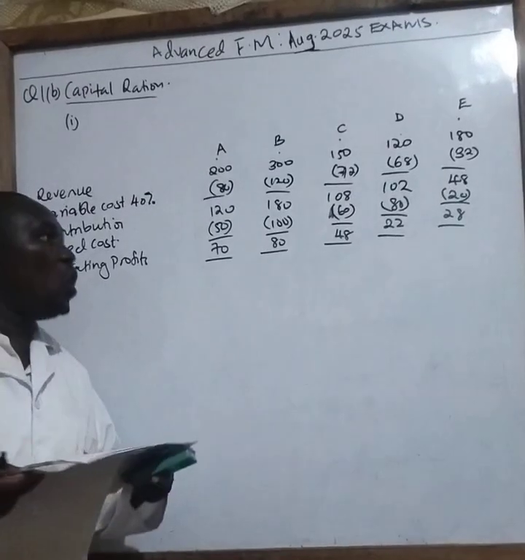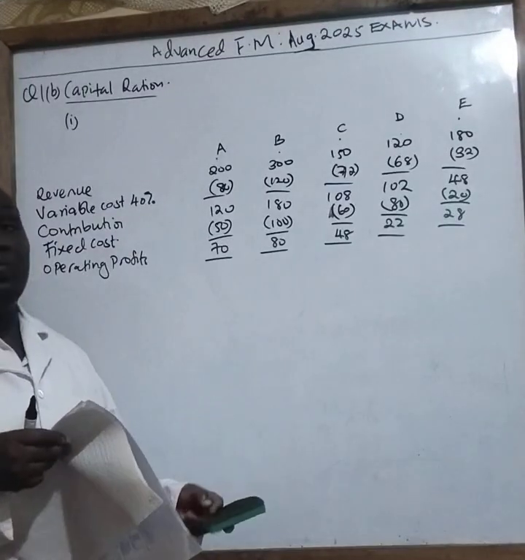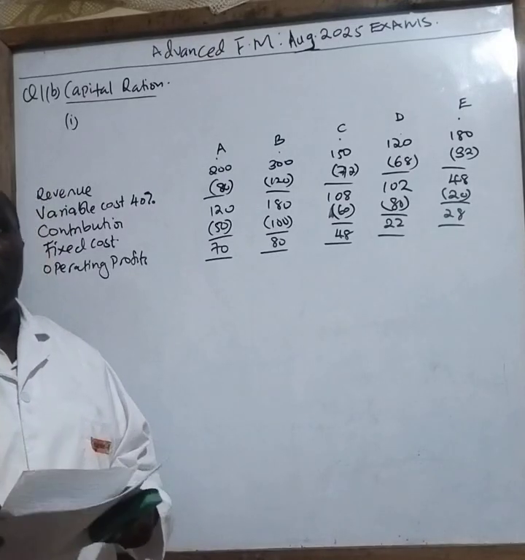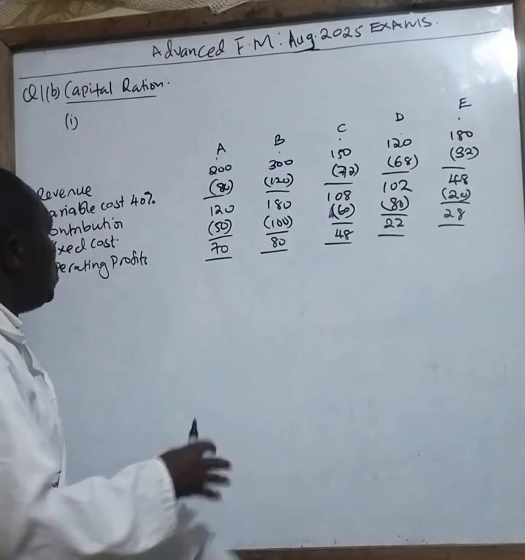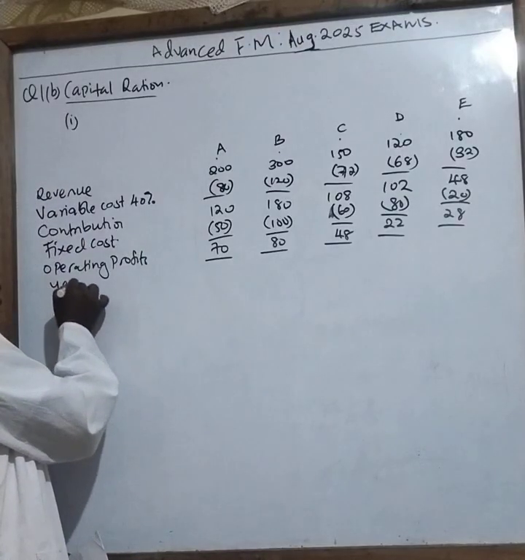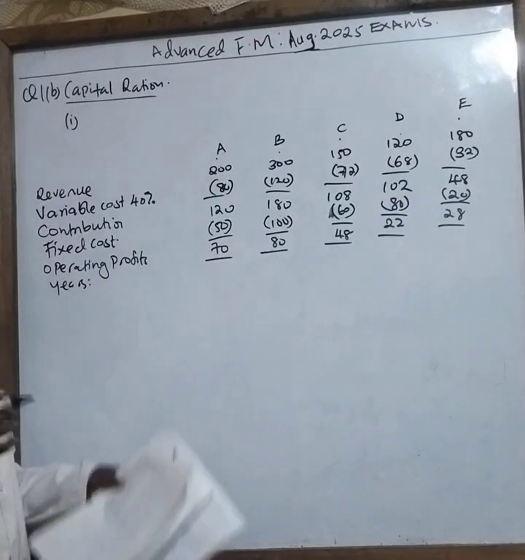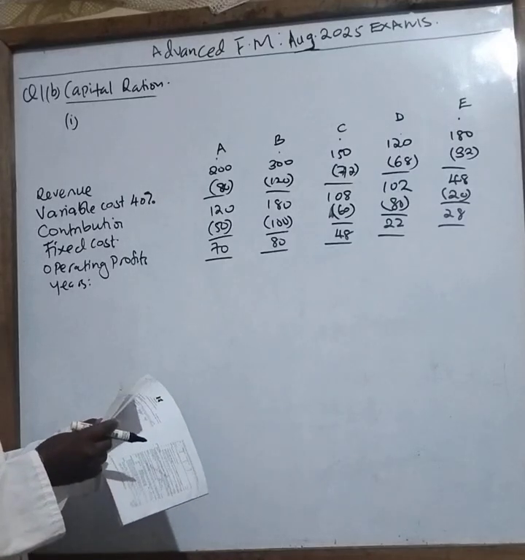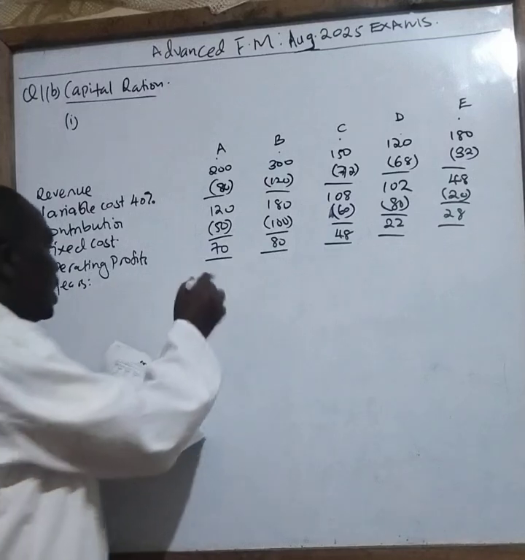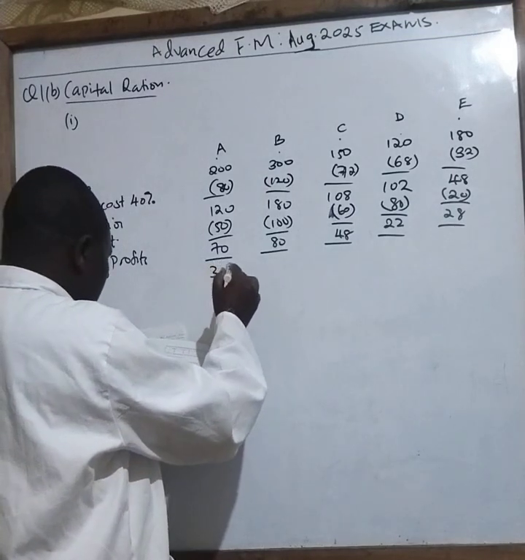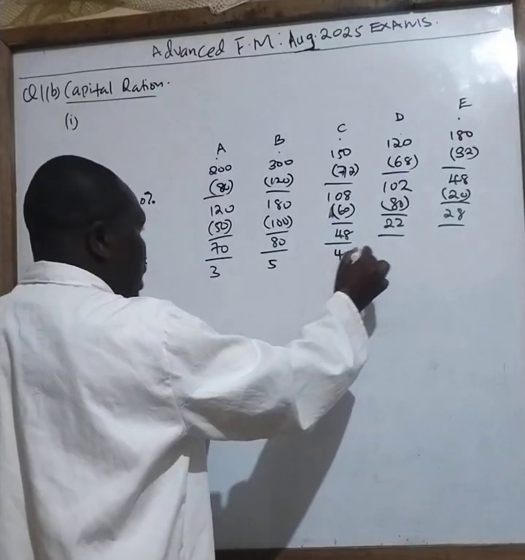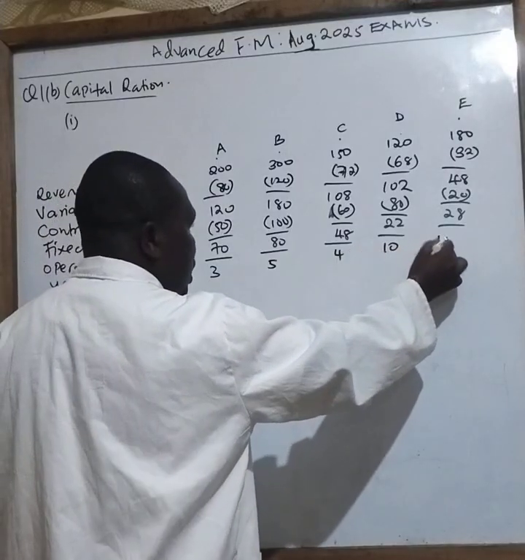So for us to find out the optimal allocation of this, we need to find out what we call a net present value, net present value for each project. So you can work it the way it is by bringing years here. For example, in this case, you have been given years from the question as 3 years, 5 years, 4 years, 10 years, and 15 years.